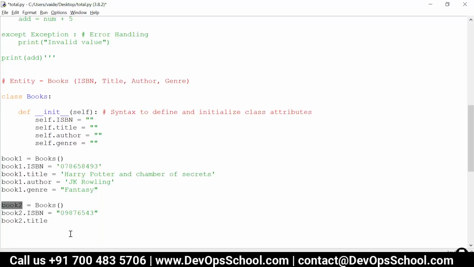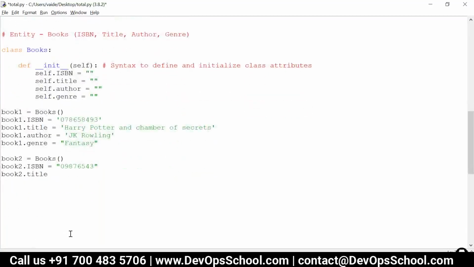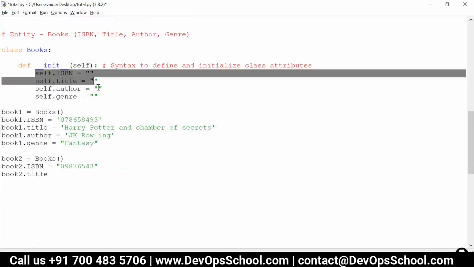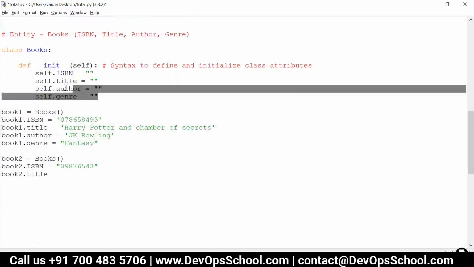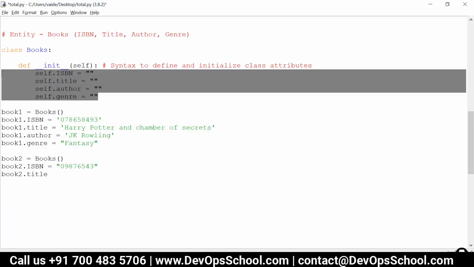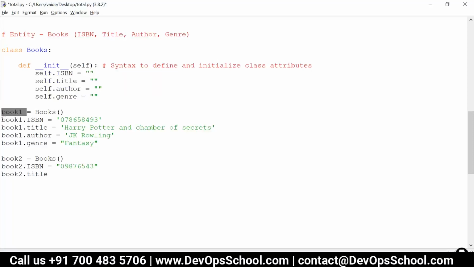So in this way, we can create multiple instances of the same Book class and generate these 4 variables for each instance or each object. So this is basically the object of the Book class. And we are creating multiple objects of the same class and assigning different values to those objects or instances. So this is basically object-oriented programming in Python. This was a very basic example.